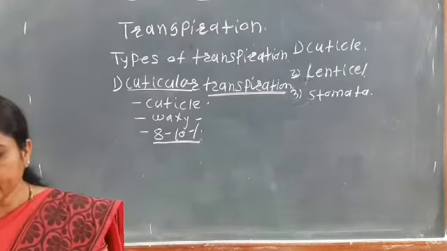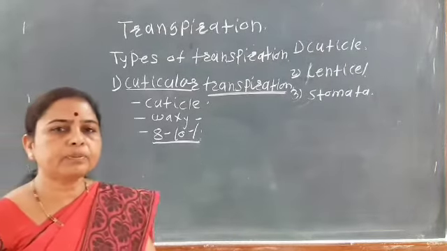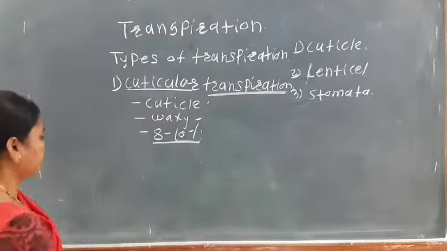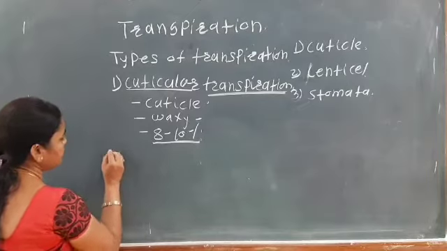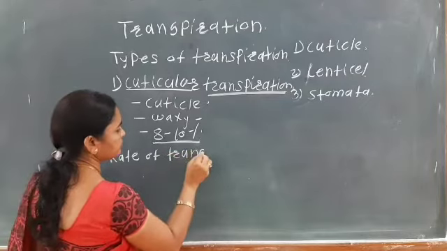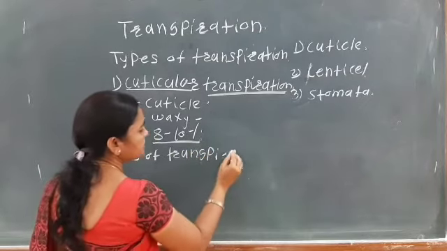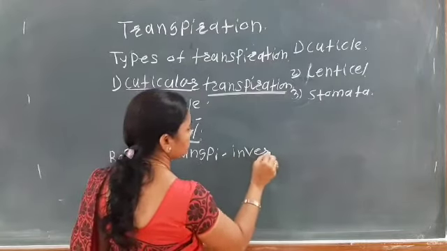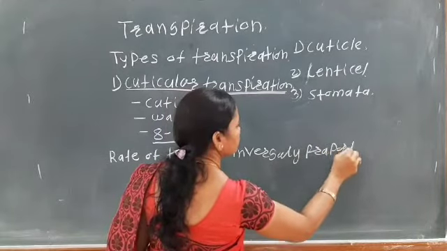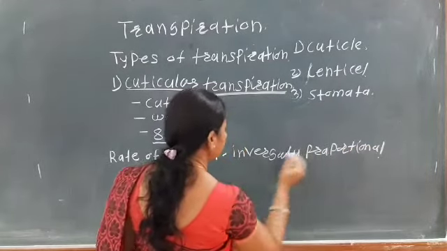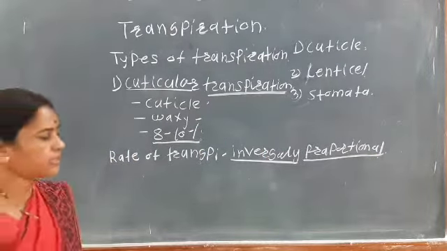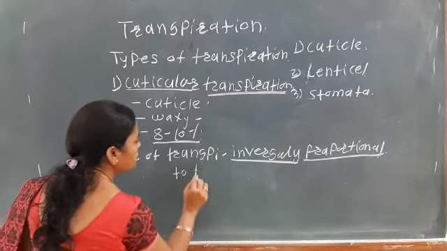The rate of transpiration is inversely proportional to the thickness of the cuticle.